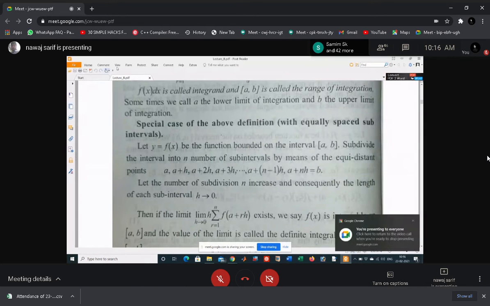So when your n increases, that means your number of intervals increases, and the length of each interval must decrease. For example, if the interval is 0 to 1 and you divide it into 3 subintervals, then the length must be bigger as compared to dividing it into 5 subintervals.